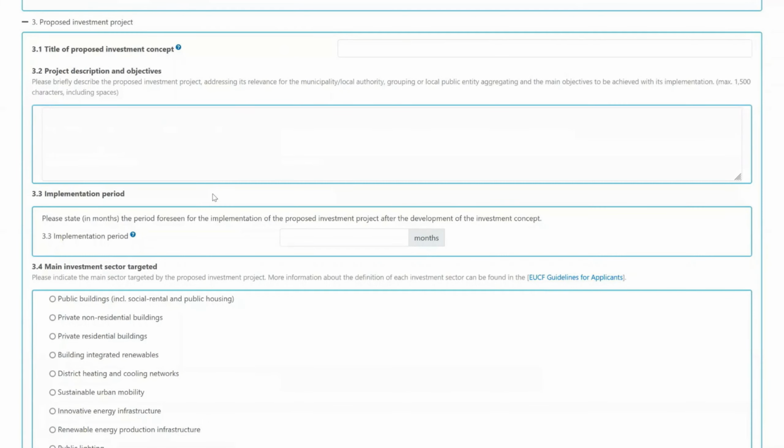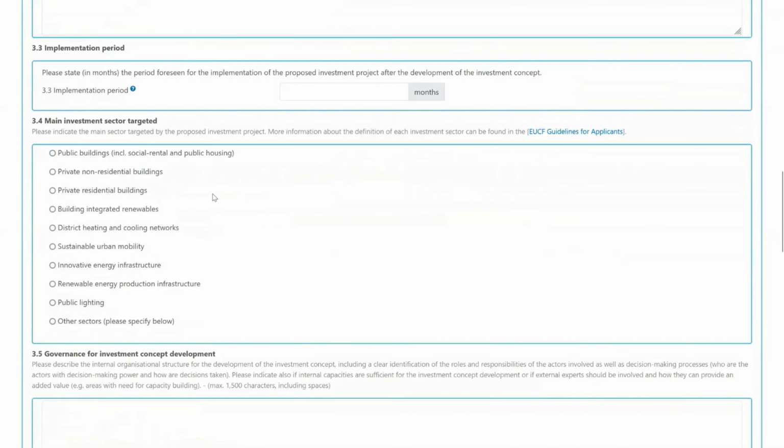Please note that the characters in each text box are limited to the maximum number of 1,500 characters, including spaces. In the section 3.4, main investment sector targeted, please indicate the main sector targeted by the proposed investment project. You may select only one main targeted sector.